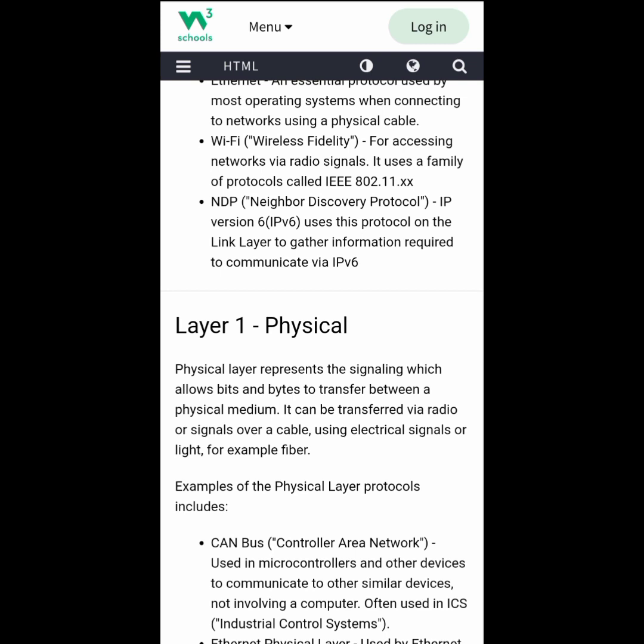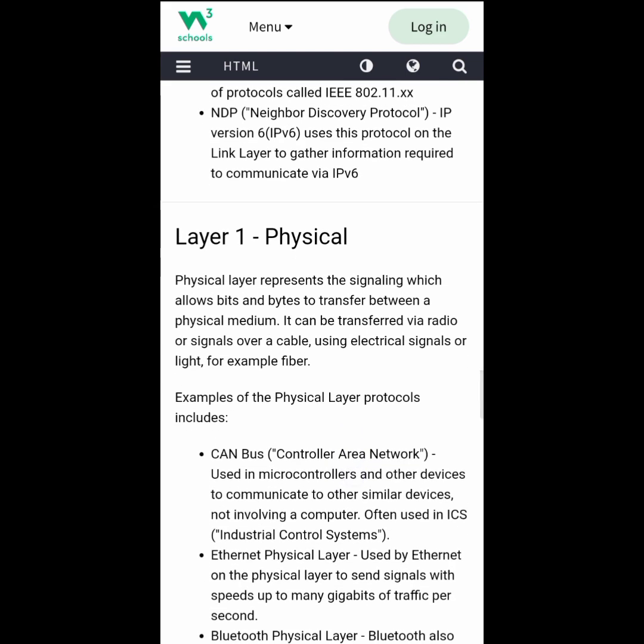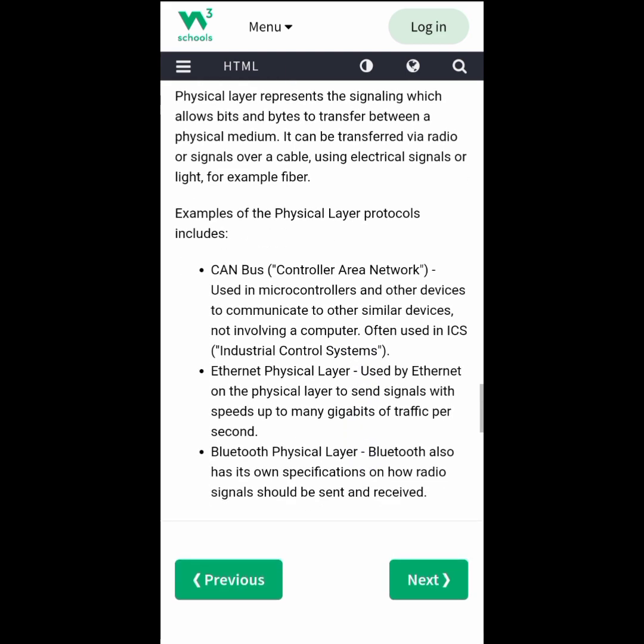Then last is the physical layer. The physical layer represents the signaling which allows bits and bytes to transfer between physical media. It can be transferred via radio, or signals over a cable using electronic signals or light, for example fiber. Examples of the physical layer are CAN bus, Ethernet physical, and the Bluetooth physical layer.